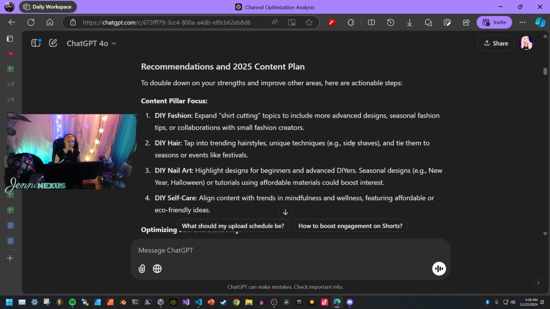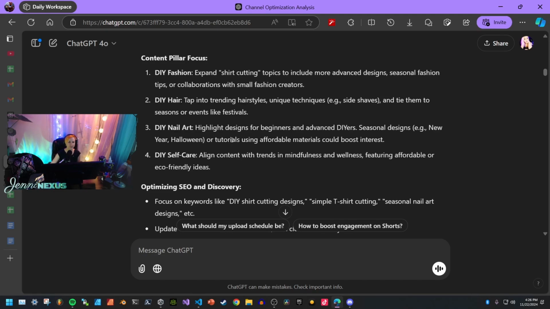Content pillar focus: expand t-shirt cutting topics to include more advanced designs, seasonal fashion tips, or collaborations with small fashion creators.